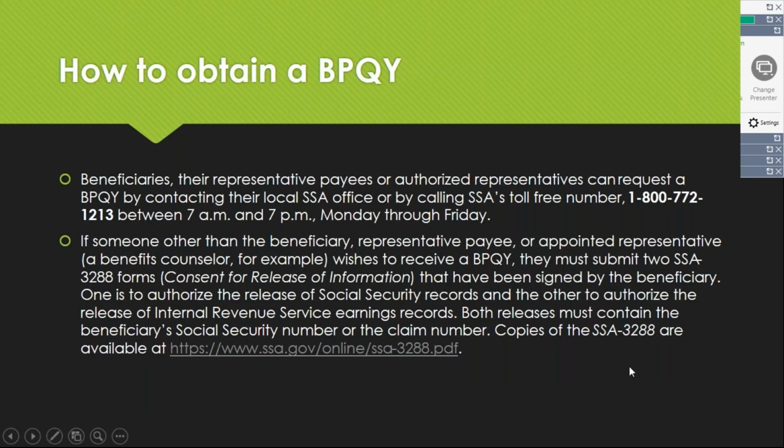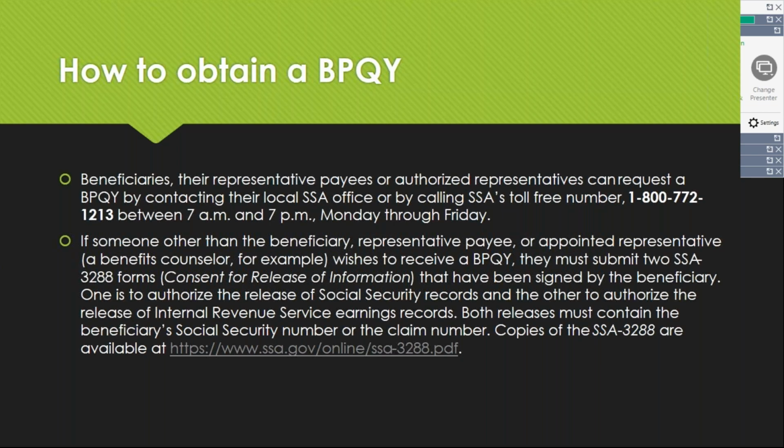How do you obtain a BPQY? Beneficiaries, their payees, or authorized representatives can request this report by contacting their local office, by going there and asking for it, or they can call Social Security's toll-free number, 1-800-772-1213, between 7 in the morning and 7 at night, Monday through Friday, and just ask for a BPQY.